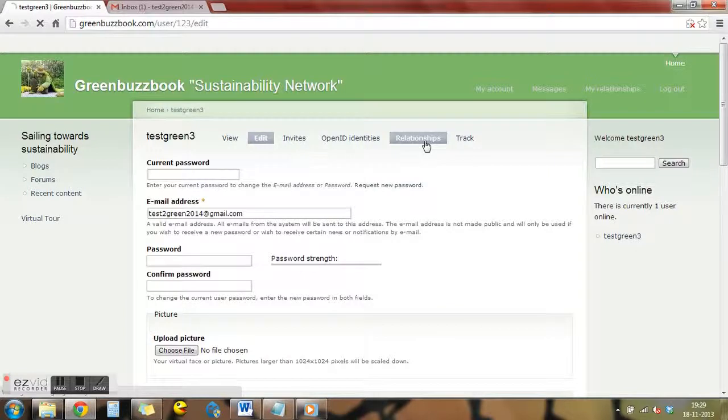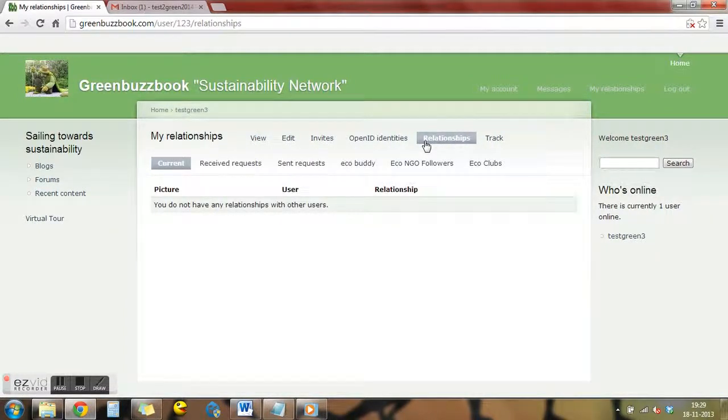Now coming to the relationships, if you want to have a relationship with an EcoBuddy member, that's nothing but friends, usually we call it friends, you can create it using this particular tab. Initially I am a new member and I don't have any relationship yet, so let me go to some user first. Let me show you how to create a relationship. So let me take, okay, this is one of the members. Let me say search.